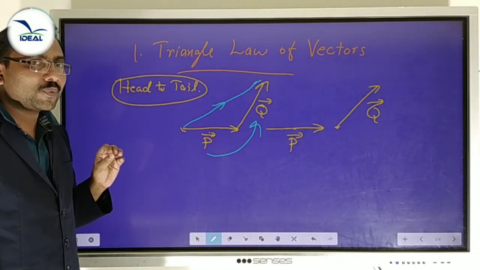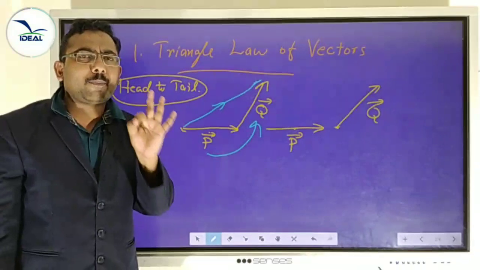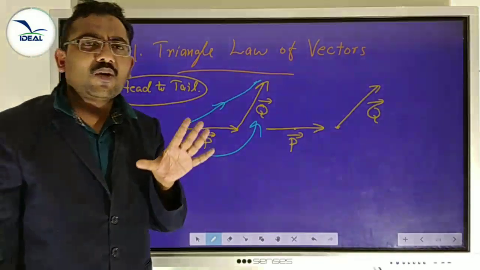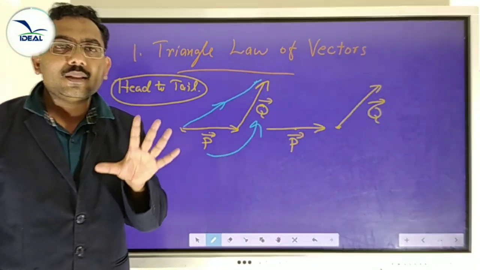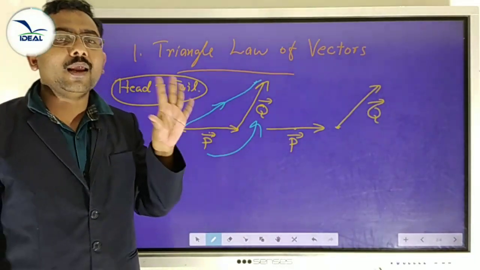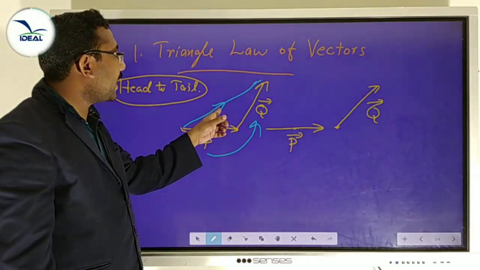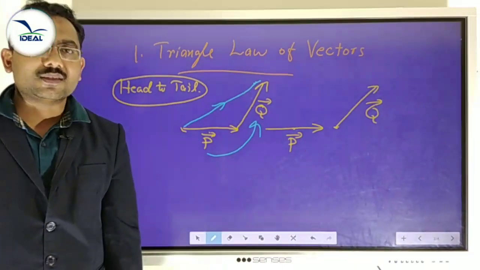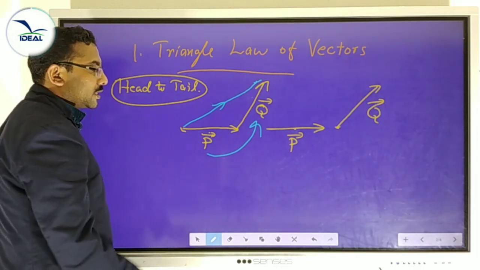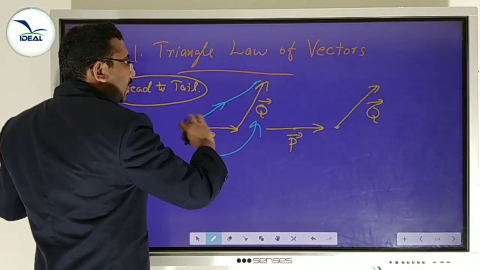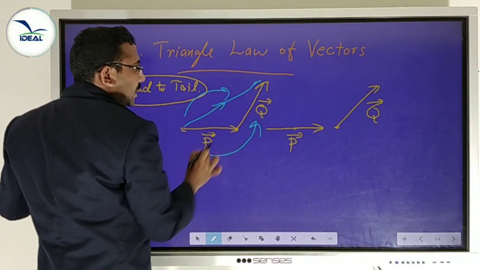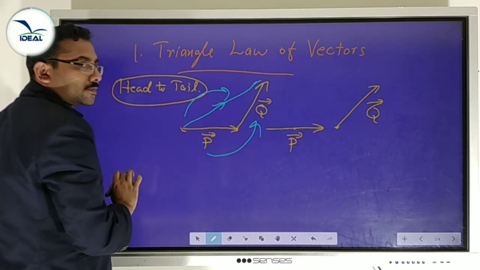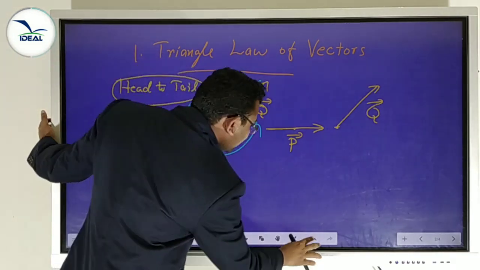How to state it? If two vectors are represented in magnitude and direction by two sides of a triangle taken in the same order, then the third side of the triangle taken in the opposite order represents the resultant in magnitude and direction. This is the same order, this is the opposite order. If it is anti-clockwise, then the resultant is clockwise.